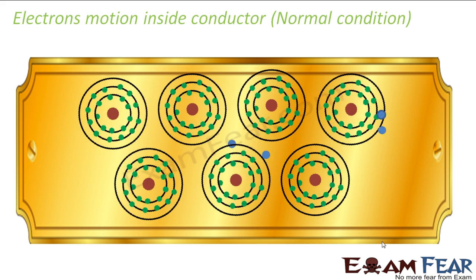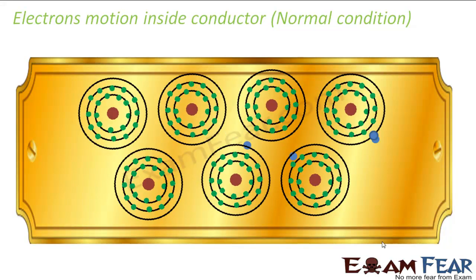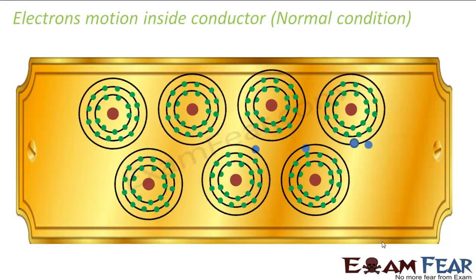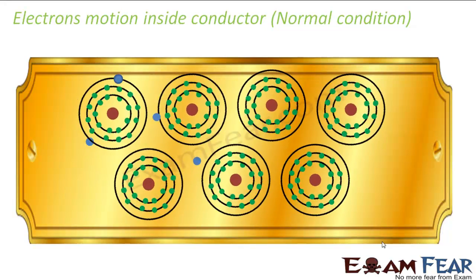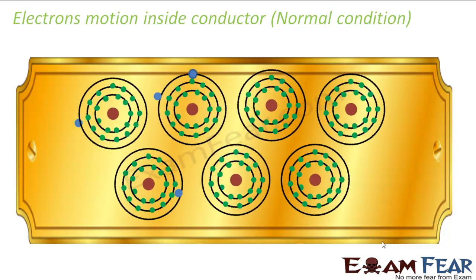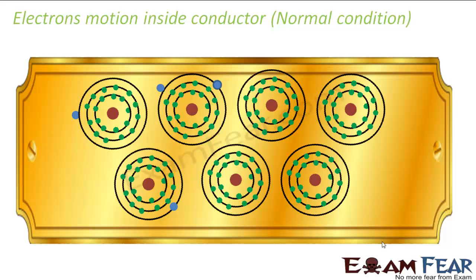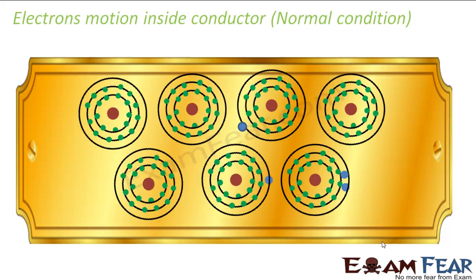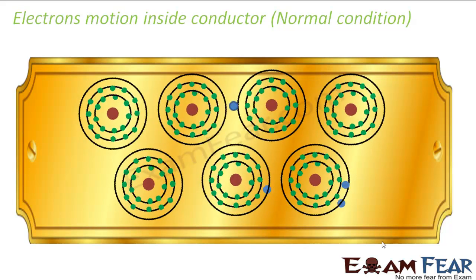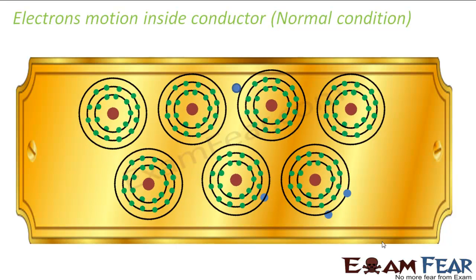Now inside a conductor under normal condition, the electrons keep moving randomly here and there. When I talk about electrons, I only mean the free electrons, and the free electrons mean the valence electrons, that is the loosely bound electrons, right? We are not talking about the electrons which are moving in circular orbits in the inner shells. So here we are talking only about the free electrons. These free electrons, as you can see in this diagram, keep moving randomly from one atom to another and here and there, right?